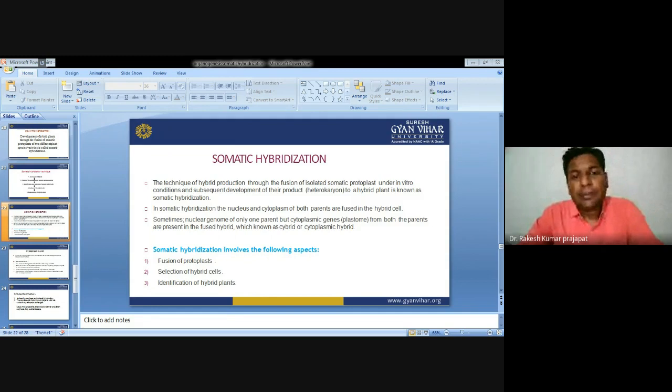Somatic hybridization, in case of citrus, we can take the example of citrus. It acts as a powerful tool for production of novel allotetraploid somatic genotypes that combine desirable characteristics of the two parents. Now, these hybrids open a new opportunity for successful hybridization at the tetraploid level, and for interploid crosses, the production of potentially seedless triploids, among other reasons.